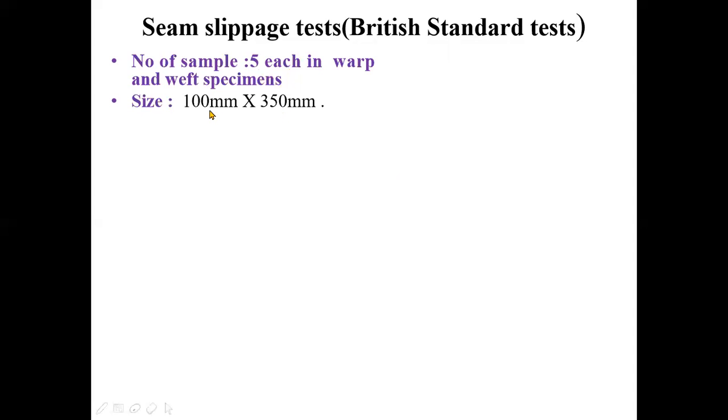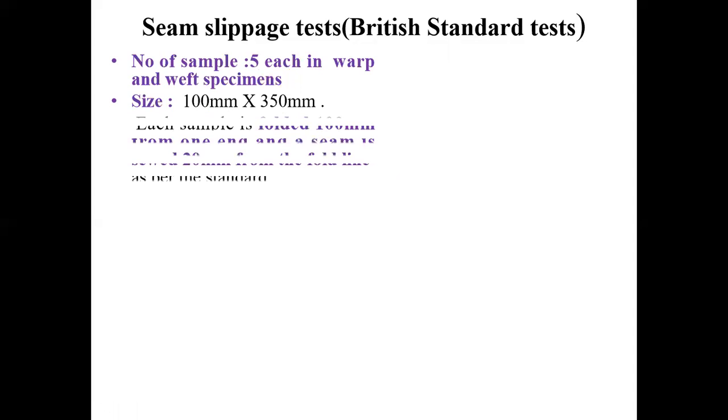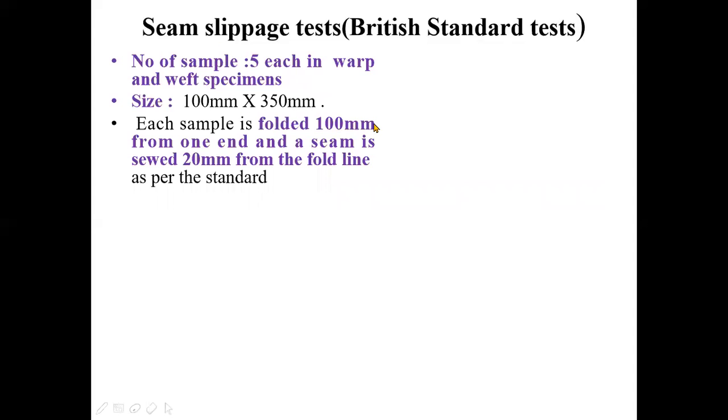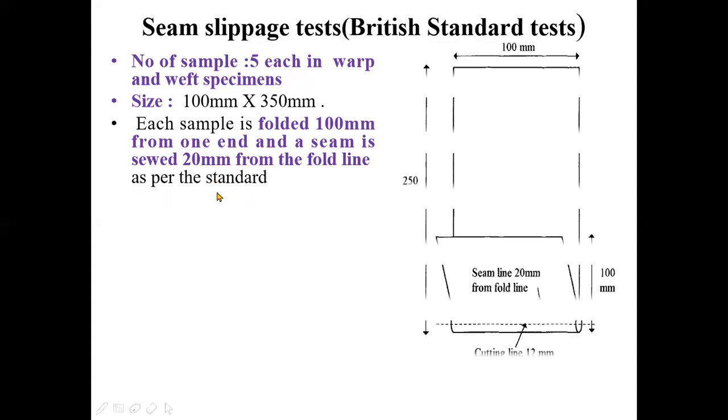Let us see how many samples are required. The number of samples is 5, each in warp and weft direction. So we have to determine the seam slippage based on the average of 5 warp and 5 weft direction. The size of the specimen is 100 millimeter into 350 millimeter, and each sample is folded 100 millimeter from one end, and the seam is sewed 20 millimeter from the fold line as per the standard.